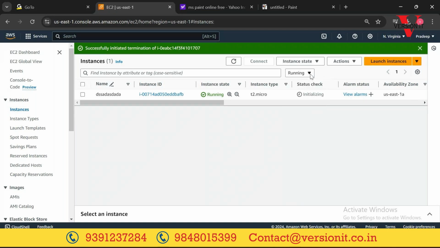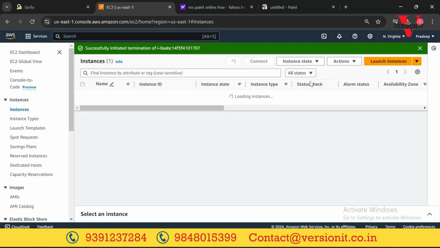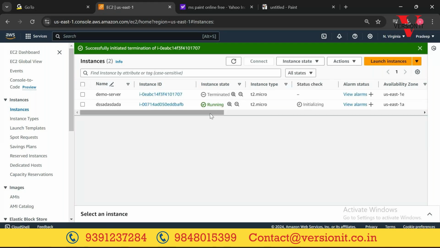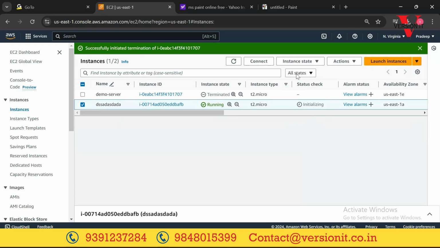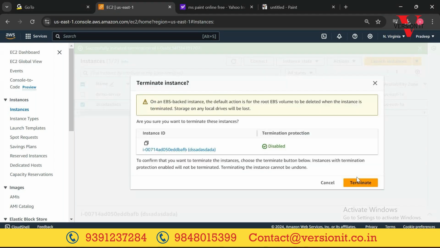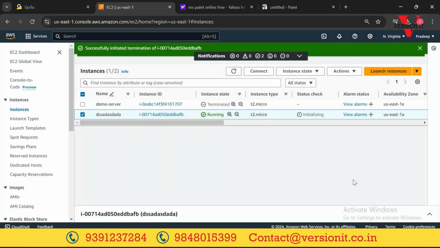But here they are providing options. If you select all states, I can see one running instance and one is terminated. You can see all the instances here according to their status. Now it's running, I don't want to use it. Select this one, click on instance state and then terminate the instance. Click on terminate. Clear? Tomorrow when you log in after some time, you cannot see this as well. Now he asked how many instances we can create.